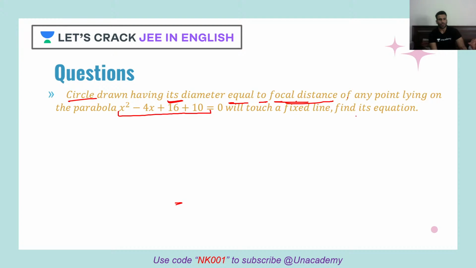Find its equation. Remember, focal distance of any point lying on the parabola x square minus 4x plus 16 plus 10 will touch a fixed line. Find its equation.